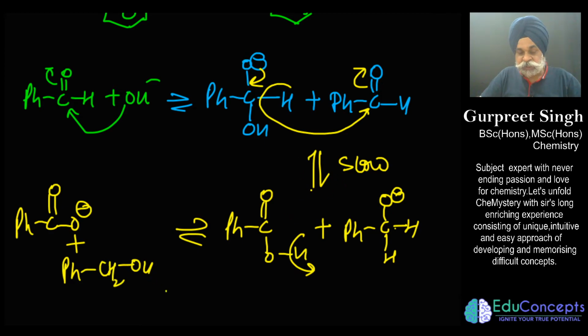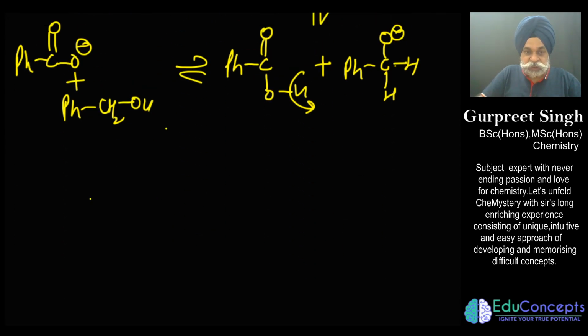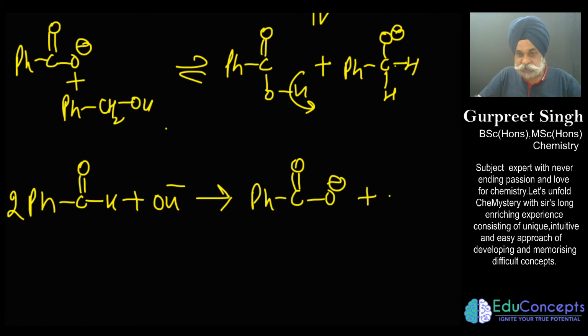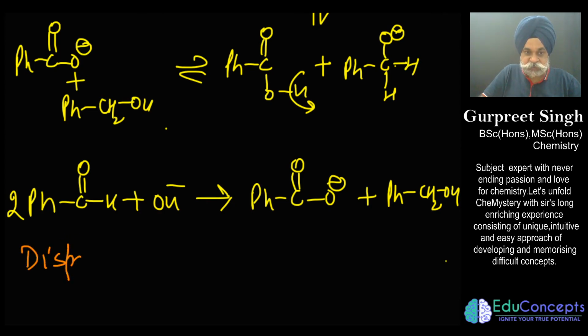So this is what has to be remembered, and it is very interesting to tell you that if you see this reaction in totality, there are two moles of this, treated with this OH negative, and ultimately you end up getting carboxylic acid along with benzyl alcohol. This is what we get. So in a way, this is also a beautiful way to explain it. This is a disproportionation reaction.